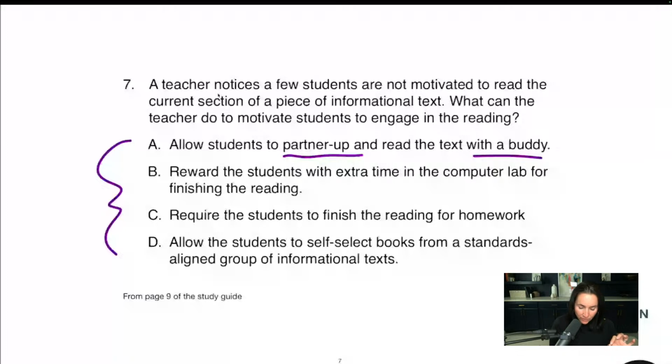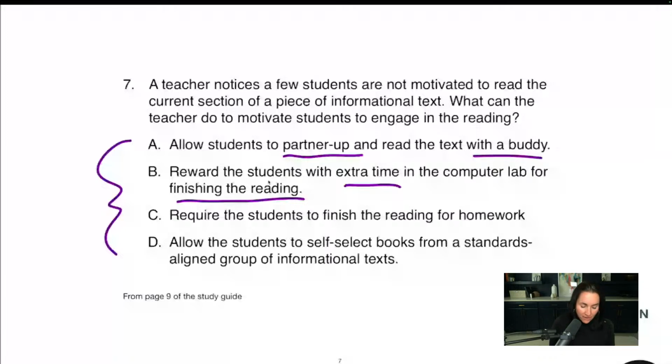B, reward the student with extra time in the computer lab for finishing the reading. Now, do we do this? Yes, we certainly do. We will often reward students with extra time, homework passes, candy. And does it work? Yes, it does. However, we want to make sure that we are using intrinsic rewards when it comes to reading. A lot of people use these parties and things like that, and that doesn't really work. It leaves students out and it doesn't really foster good reading skills.